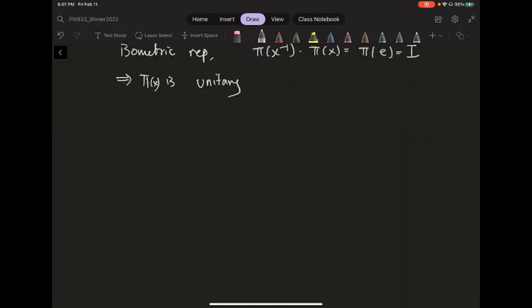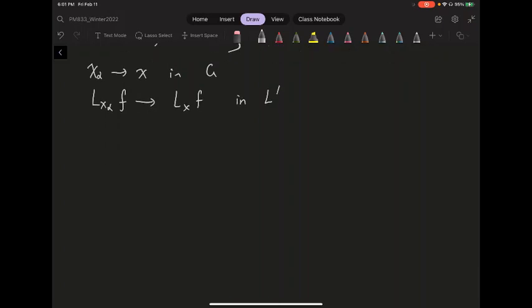We also need to check the continuity. So suppose I have some x alpha converging to x inside G. Then we showed before that the left translation is also continuous with respect to the L1 norm. So the left translation by x alpha is also converging to the left translation by x, okay? And because I is a representation, the I function is going to be continuous. So consider pi of x evaluated at any h, and take the difference between pi of x and pi of x alpha evaluated at h.